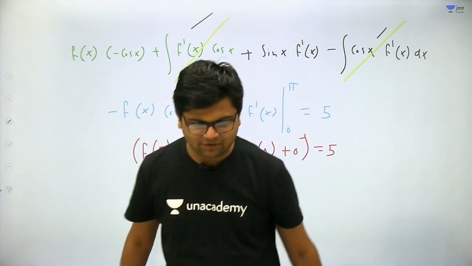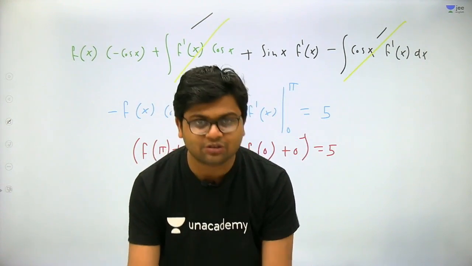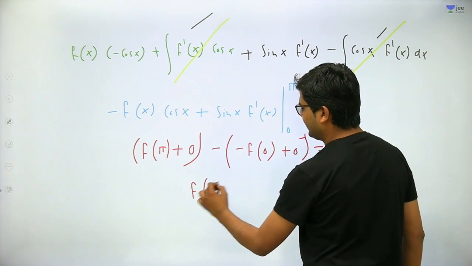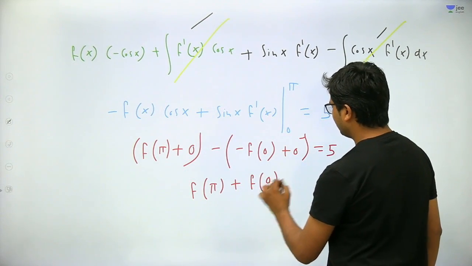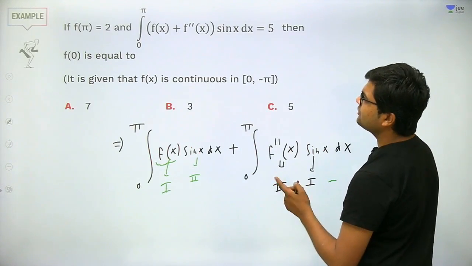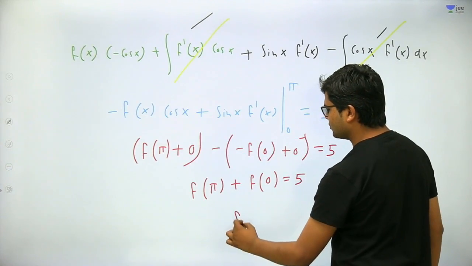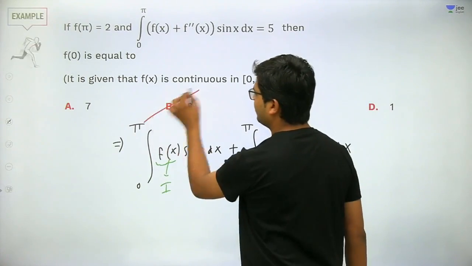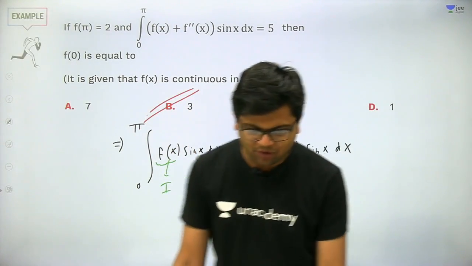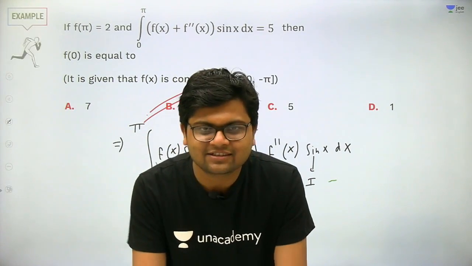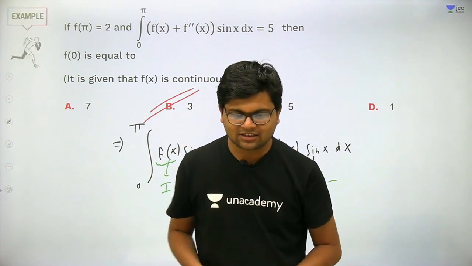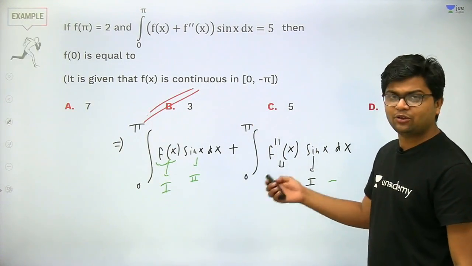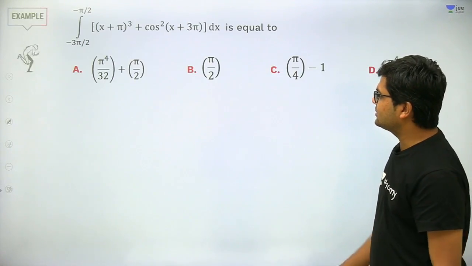I hope everybody has understood what is in the question. Very good. Now the sin 0 term is irrelevant. This becomes f of pi plus f of 0 equal to 5. Now f of pi is given to me as how much? 2. So f of pi is 2. Then f of 0 will come out to be 5 minus 2, 3. Therefore the answer will come out to be B for Bombay. Got my answer? Yes or no? Just tell me that. Have you got the answer or not? Very good. Wonderful question. Let's try the next question.